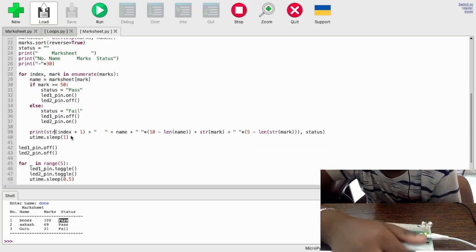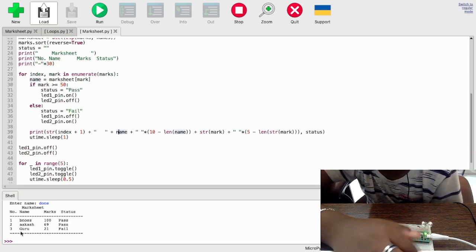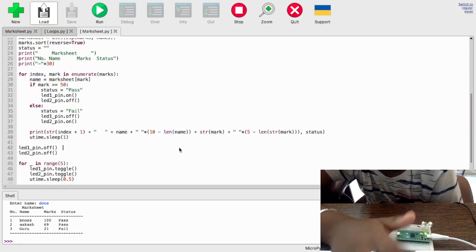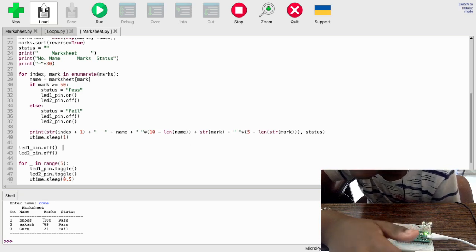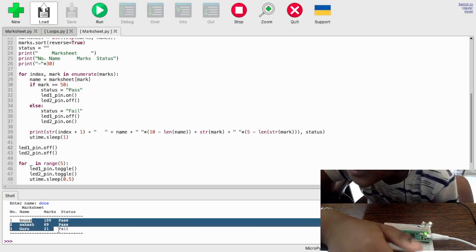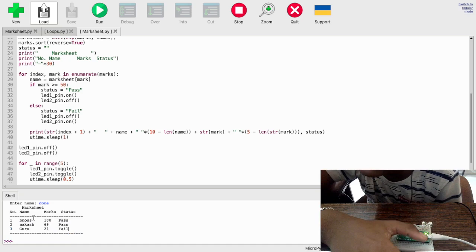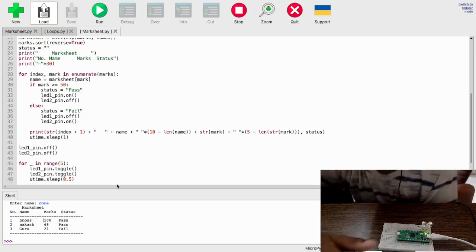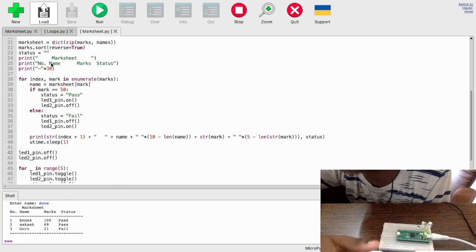Print string index plus 1 plus this plus name. What is this? What am I doing here? This is called string formatting. Okay. Now if you notice, how am I printing in a tabular form? I cannot just leave gaps here, right? So like I said before, I'm not assigning it to anything, right? That's what I've done here.